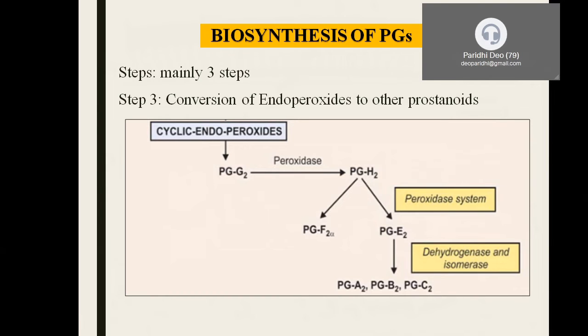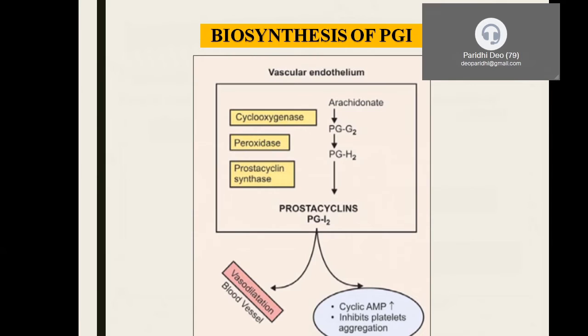Now coming to it, I told you the prostanoids are nothing but number 1 prostaglandins, number 2 prostacyclins, and number 3 thromboxanes. Now so far we have discussed the prostaglandins. Now what are these prostacyclins, how are they produced? They are all synthesized via the cyclooxygenase pathway only.